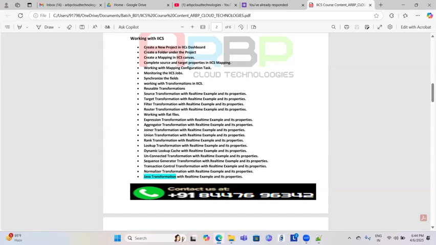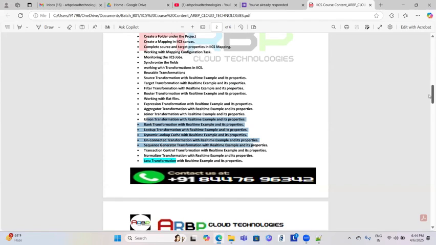Working with IICS: create a new project, create a folder under projects, create a mapping in the IICS canvas, complete source and target properties, and work with mapping configuration tasks. Monitoring jobs, synchronizing fields. Working with transformations in IICS: reusable transformations, source transformation with a real-time example and its properties, target transformation, router, filter, working with flat files, expression, whatever the transformations are. You can go through these transformations, and we will explain them during the session.